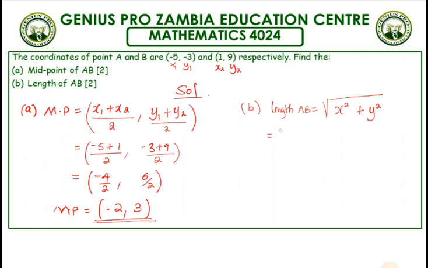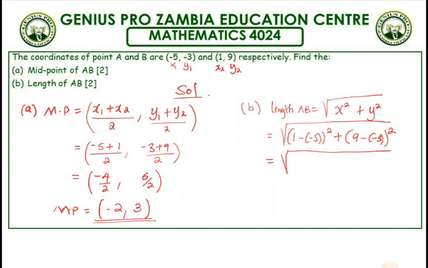So in that case, the square of the difference of the x's, x1 minus x2, then we square, plus y2 which is 9 minus y1 which is -3, we square.